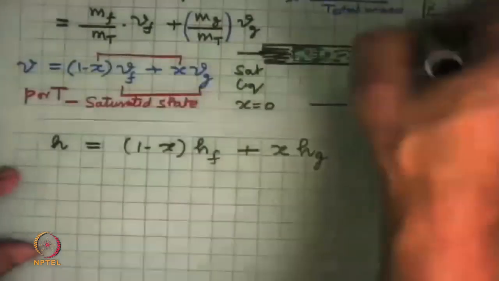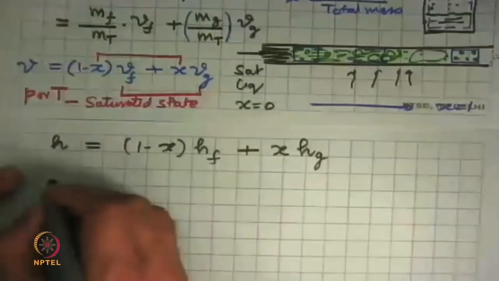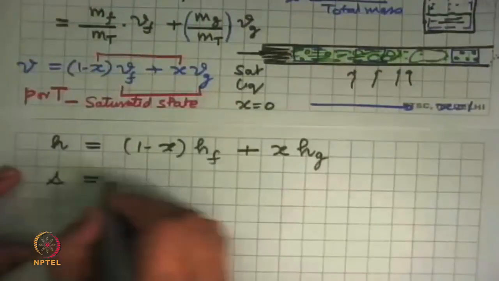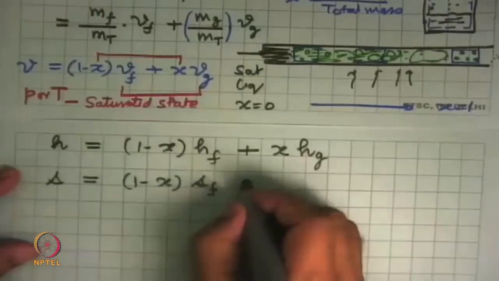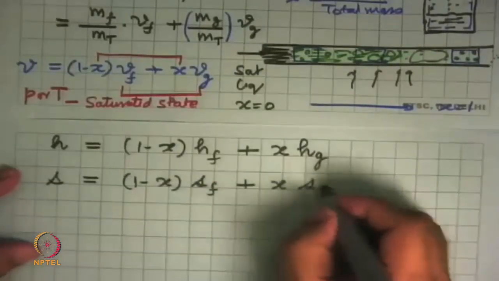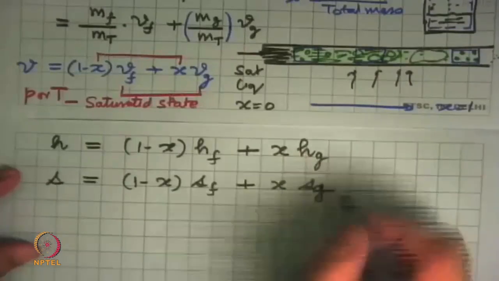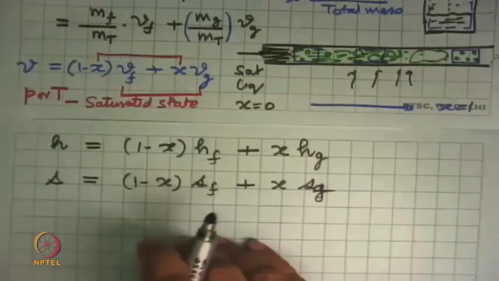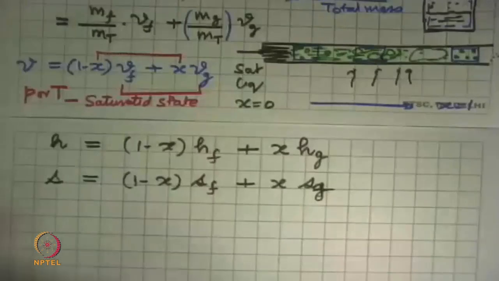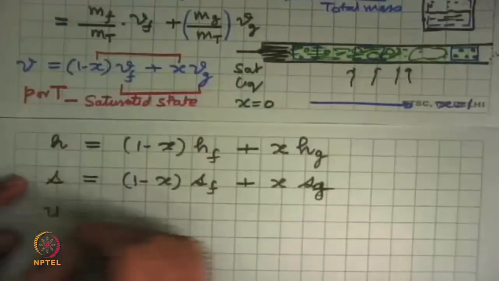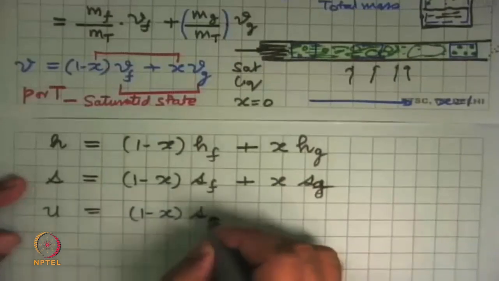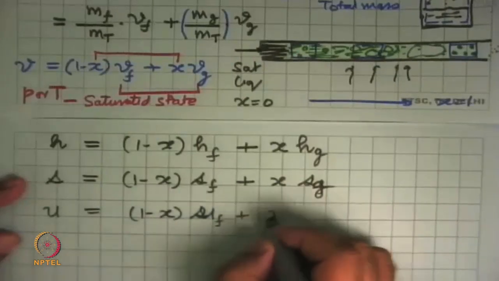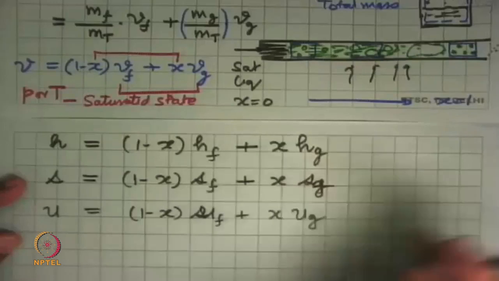And we ask the question, what is the specific entropy of this system? Then S is equal to (1 minus X) SF plus X SG. And the same thing we can use for U. U is equal to (1 minus X) UF plus X UG.